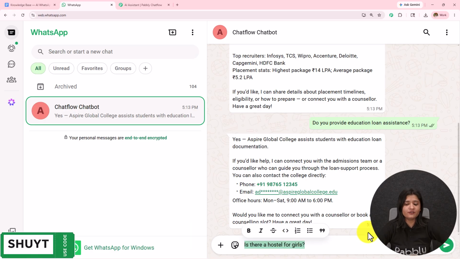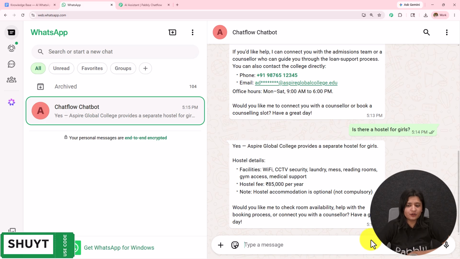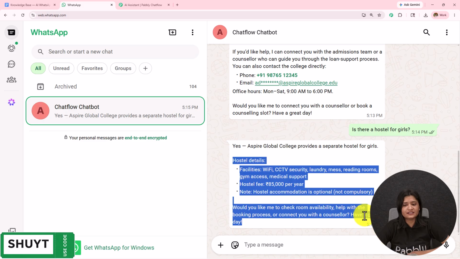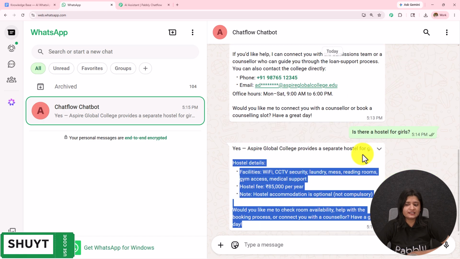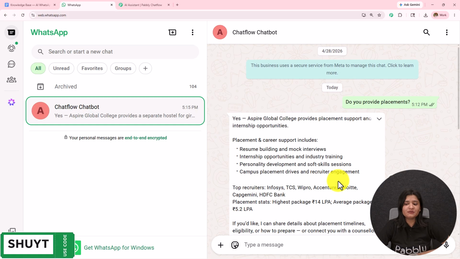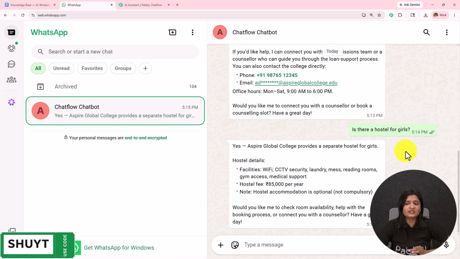Is there a hostel for girls? I've sent this message. Let's wait for the reply. Yes, Aspire Global College provides a separate hostel for girls. Hostel details are these. You see, whatever question I'm asking, academic, education related or hostel related, it is sending me the replies for all the queries. So this is how your AI agent or WhatsApp chatbot will start working.